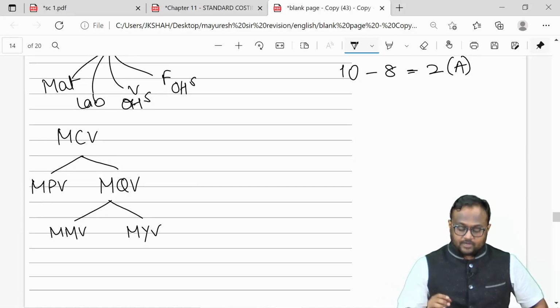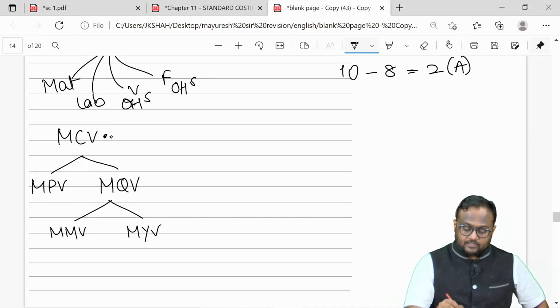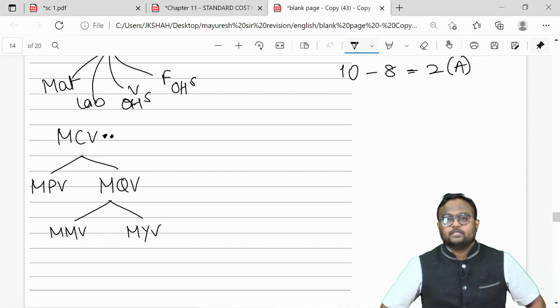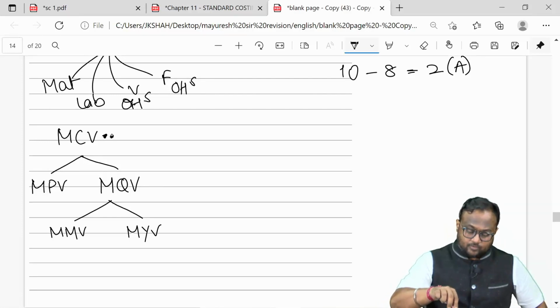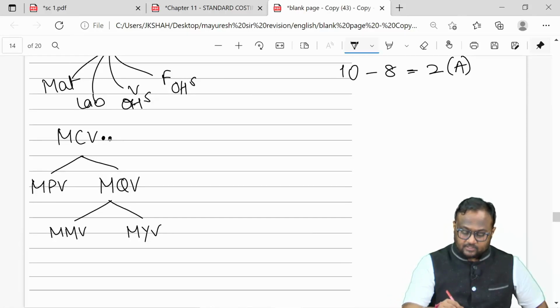How do we go about it? See, cost variance is the overall variance. How much should have been my total material cost and how much is my actual material cost? I'm going to compare these two and get the cost variance. If I'm spending more on material, it's going to be an adverse variance. If I'm going to spend less, it's going to be a favorable variance.